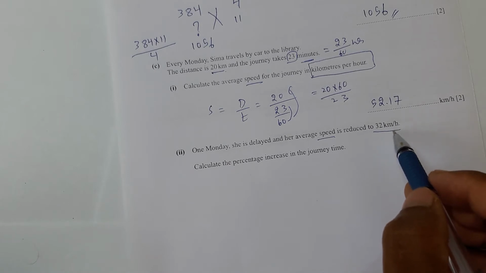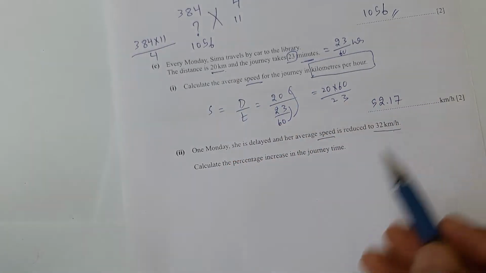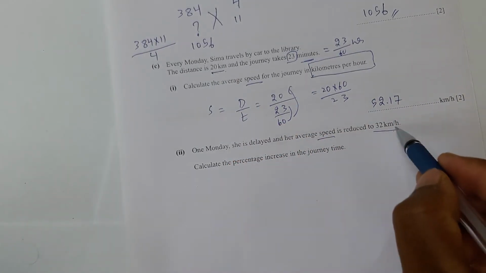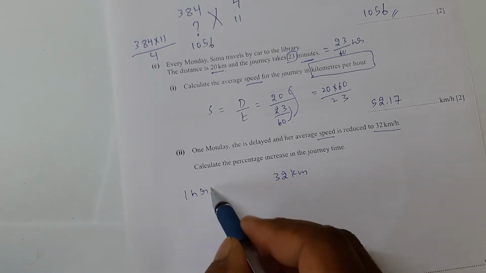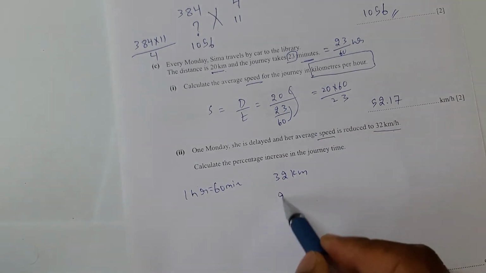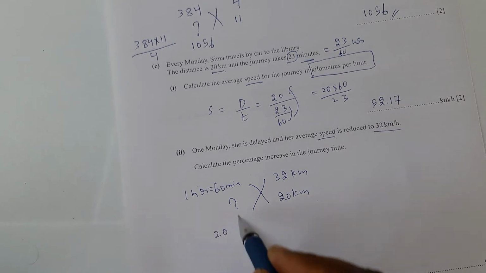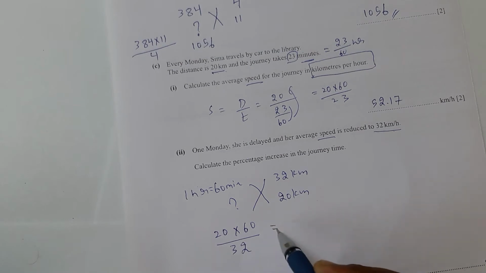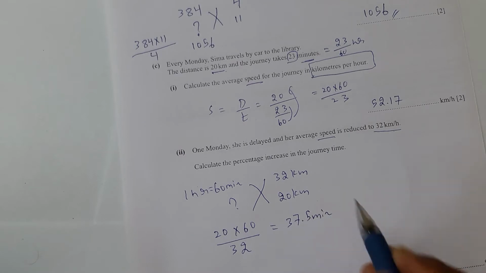One Monday she is delayed and her average speed is reduced to 32 kilometers per hour. Now if her speed is 32 kilometers per hour, how long is she taking to travel 20 kilometers? In 1 hour she is covering 32 kilometers, or in 60 minutes she is covering 32 kilometers. So to cover 20 kilometers, how many minutes will she take? You cannot multiply the question mark, so multiply the other side: 20 into 60 by 32, which you will get as 37.5 minutes.